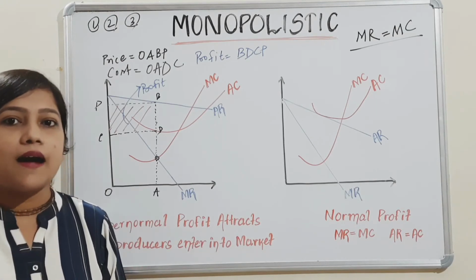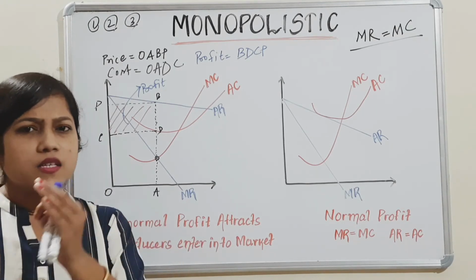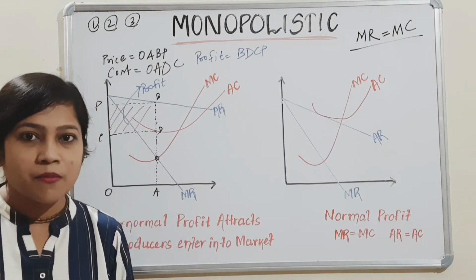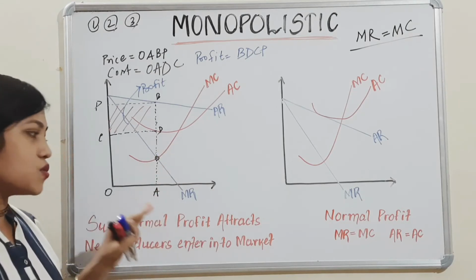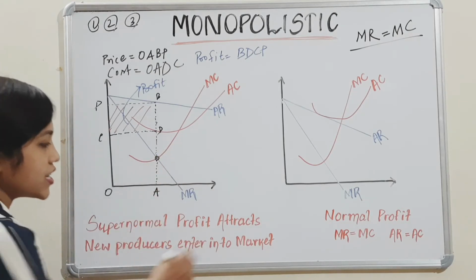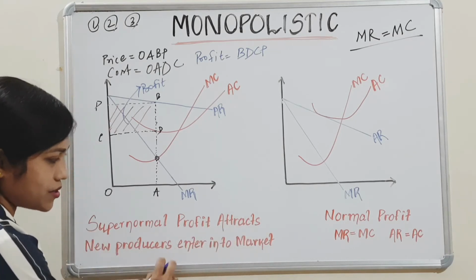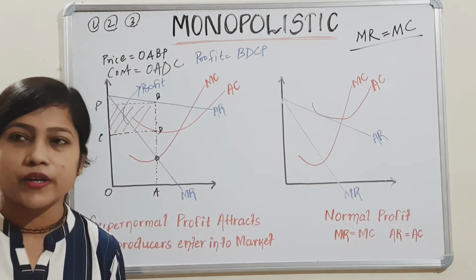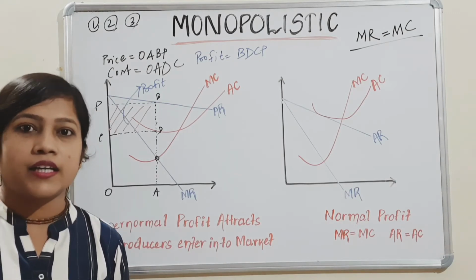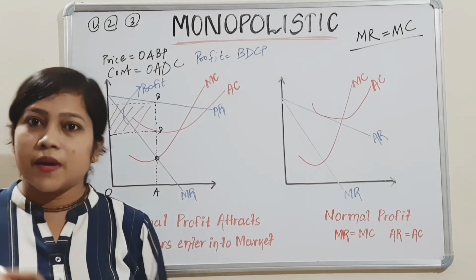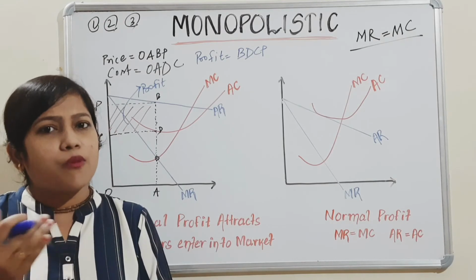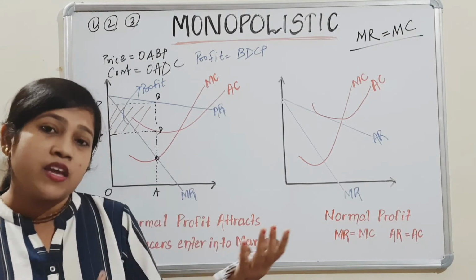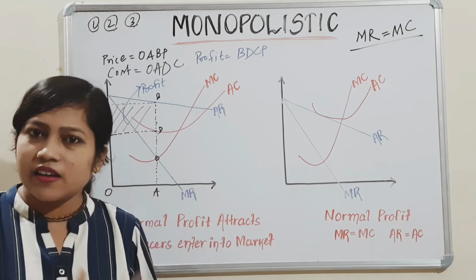But after that, what happens? When other firms see that this particular firm is getting more profit, they think we should also do that. Yes or no? This happens in a market. So due to this supernormal profit, it will attract new producers to enter the market. That means by seeing your profit, other producers will enter the market. Then you will have many competitors, competitive pricing will appear, they will charge lower prices, your customers will go to them, and you are losing. So many things will carry on further.